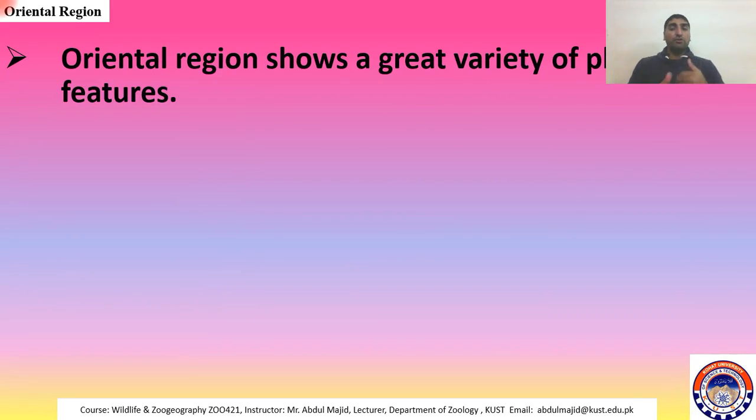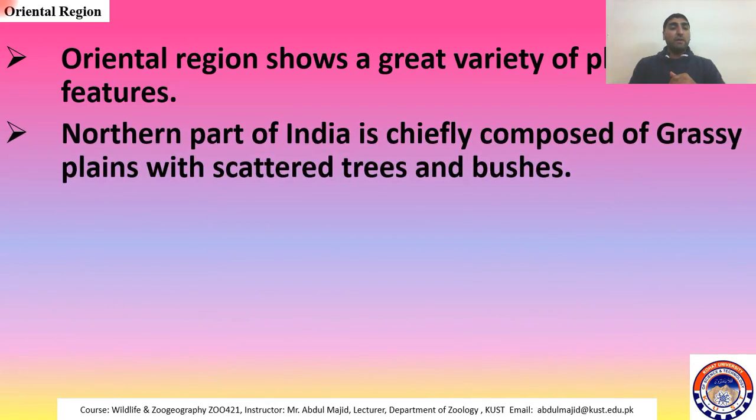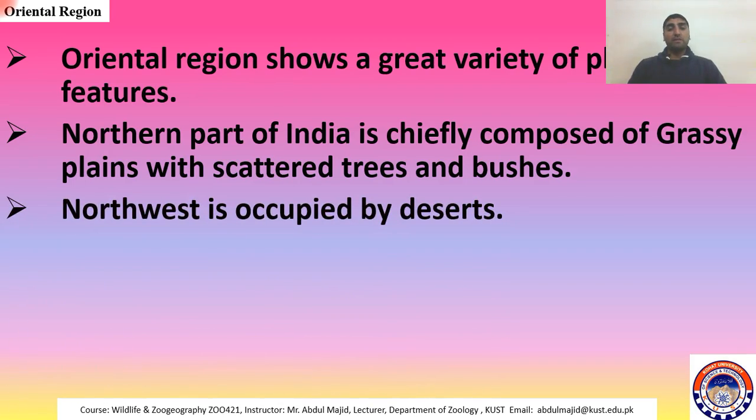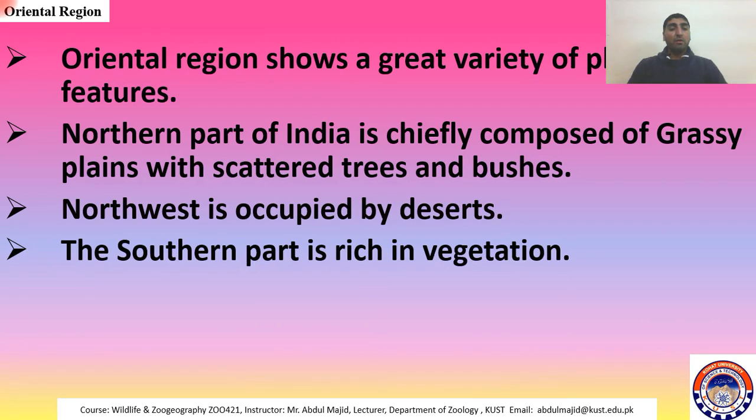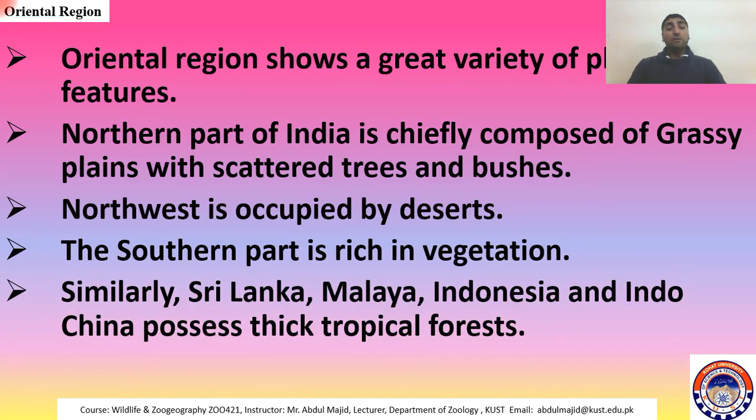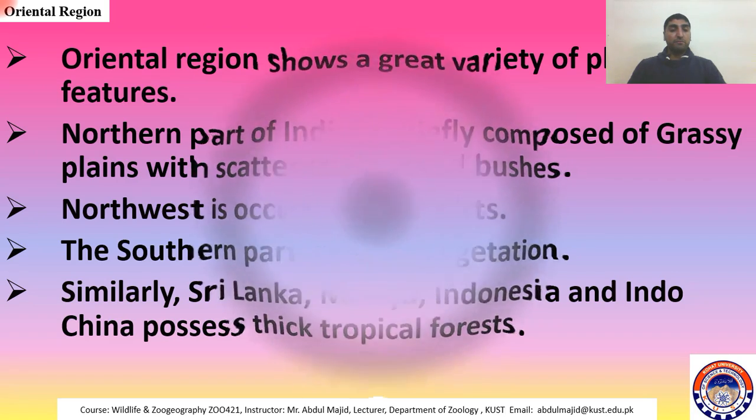The Oriental region shows a great variety of physical features. For example, the northern part of China is chiefly composed of grassy plains, so there are grasslands with scattered trees and bushes. In the northwest it is occupied by deserts, like the Cholistan desert, the Thar desert, and many other deserts. The southern part is rich in vegetation. Similarly, Sri Lanka, Malaya, Indonesia, and Indochina possess thick tropical forests.